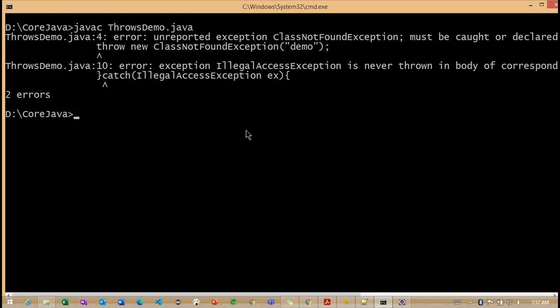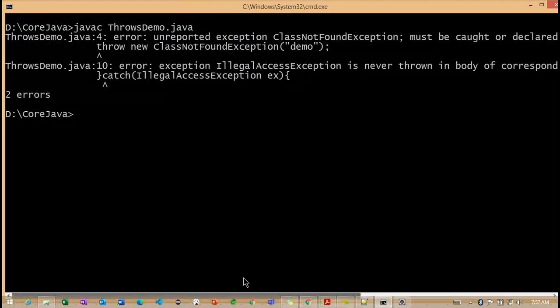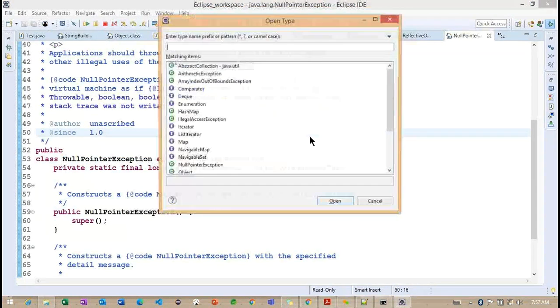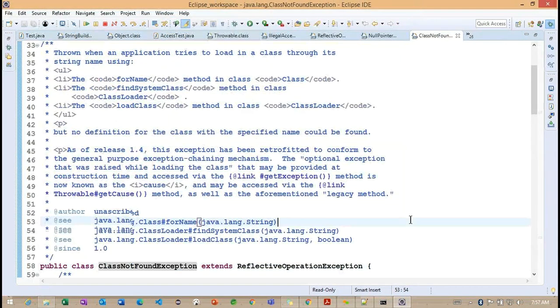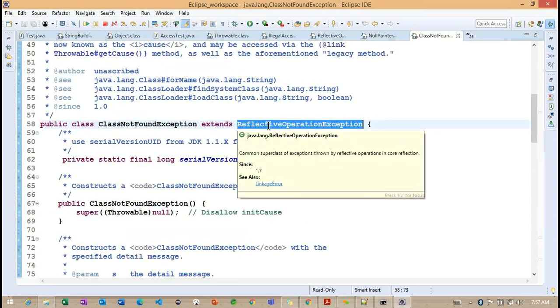Cutting the pen. So here now you can observe class not found must be caught or declared to be thrown here. Now what do you understand here? Class not found exception is also a checked exception. Now if we want to understand, we'll see this particular class not found exception, like what exactly the class not found exception is defined as here. Now you can observe class not found exception is extending from the other effective operation exception.